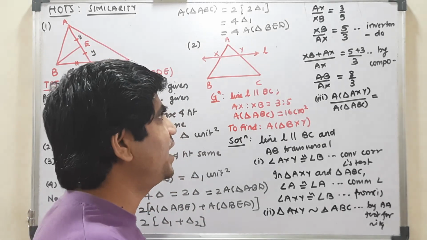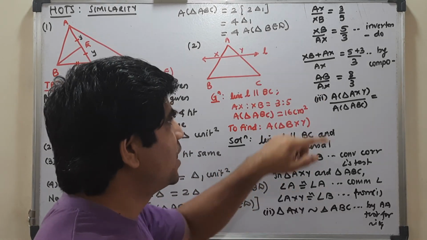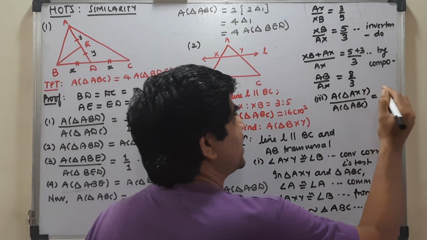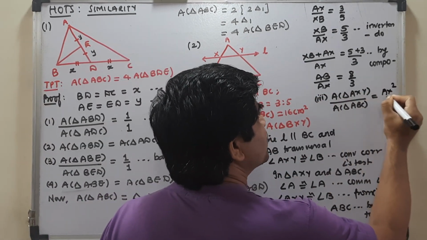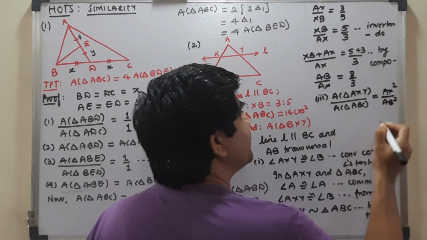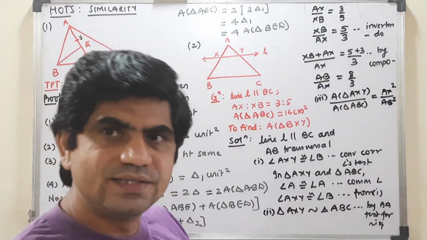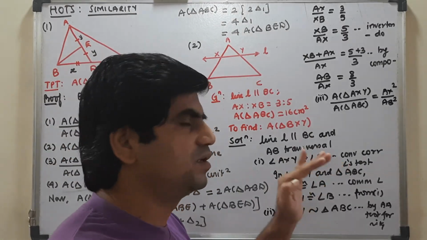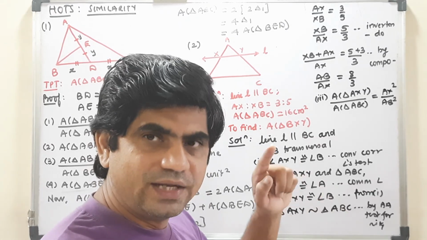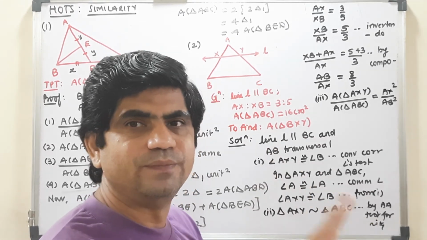So which sides do I have? I have AB and AX. AX being the upper one, I will write it first. AX square is to AB square. You need to write the reason over here, which I am not writing for lack of space, but you have to write: it is the ratio of areas of similar triangles.